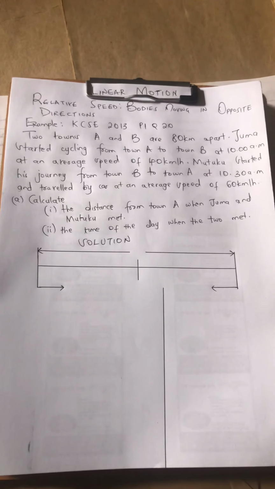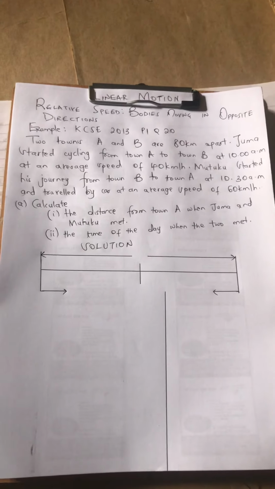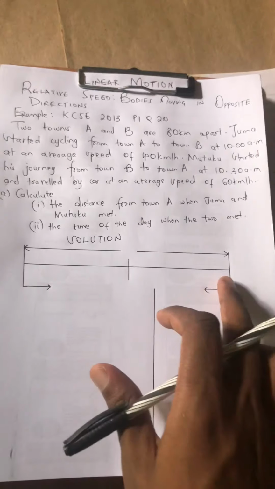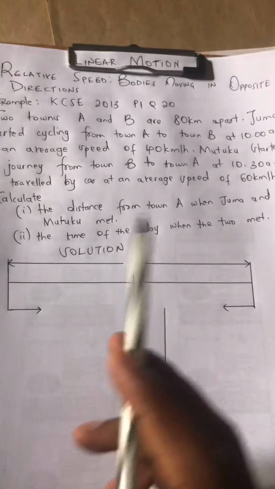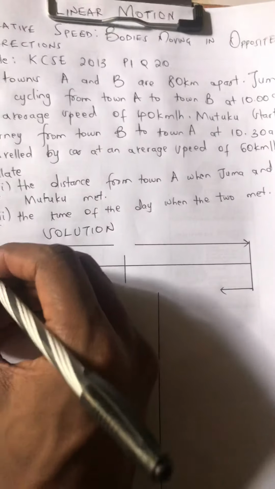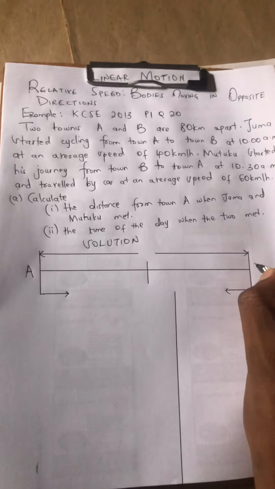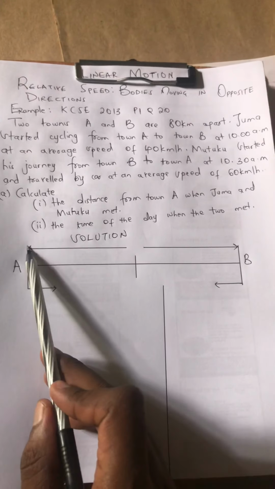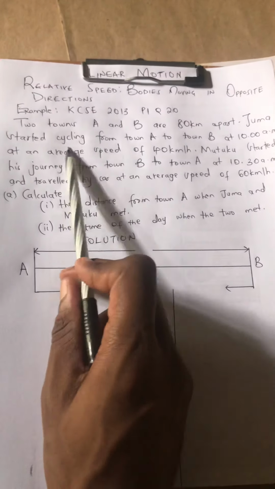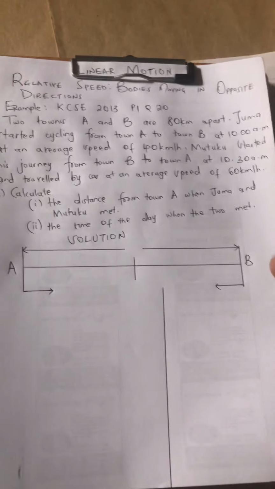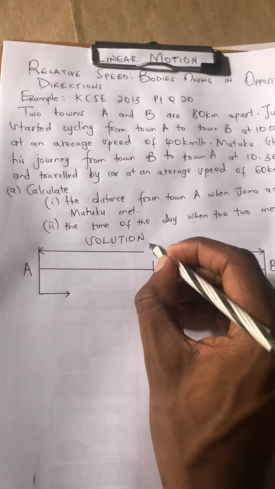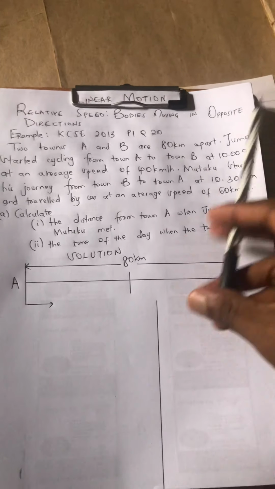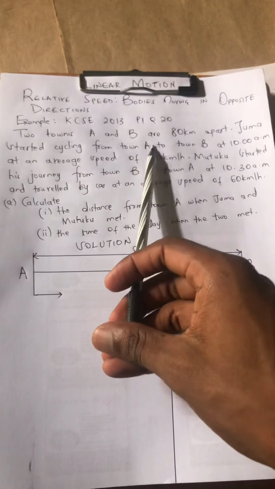Ebu kwanza tutulie kidogo, tutumie Kiswahili tuone. Yani kuna towns mbili A and B na ziko 80 kilometers apart. So tutachora kitu kama hii yenye unaona nimechora hapa. So I can call this town A. Alafu acha tuite hii hapa town B. And then this is the distance between town A and town B. The distance between A and B is 80 kilometers. So A and B are 80 kilometers apart. Hapo sawa? Nice one.